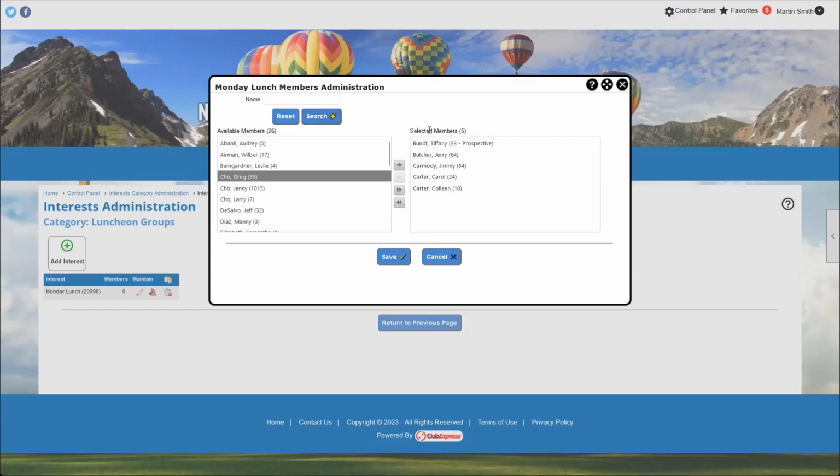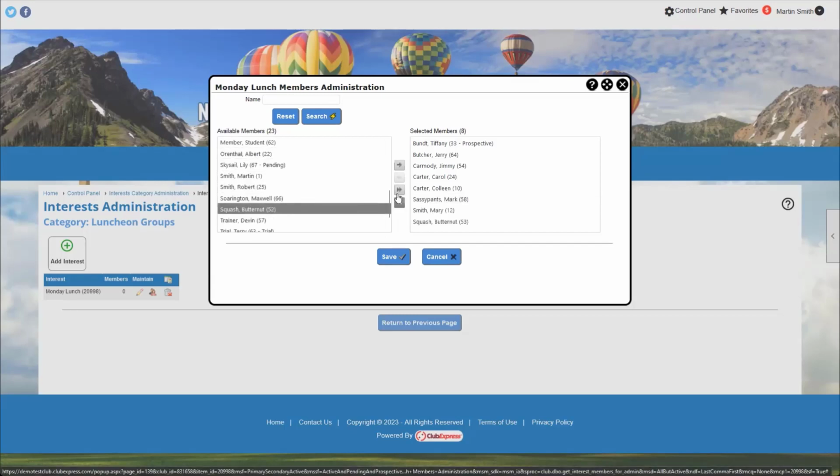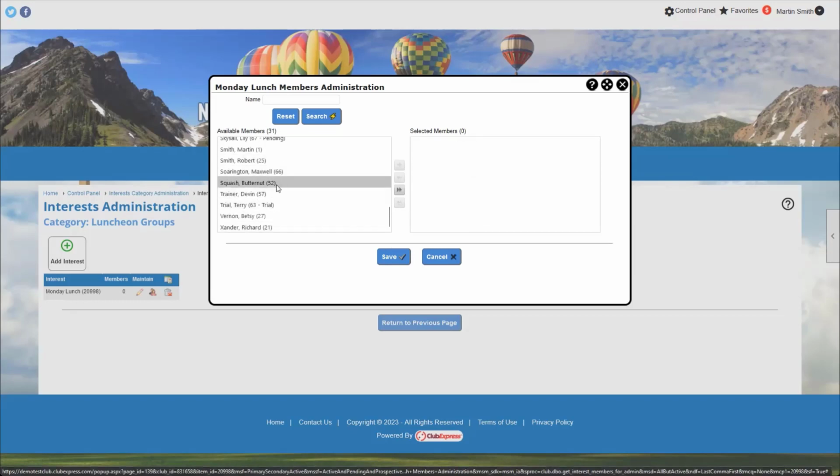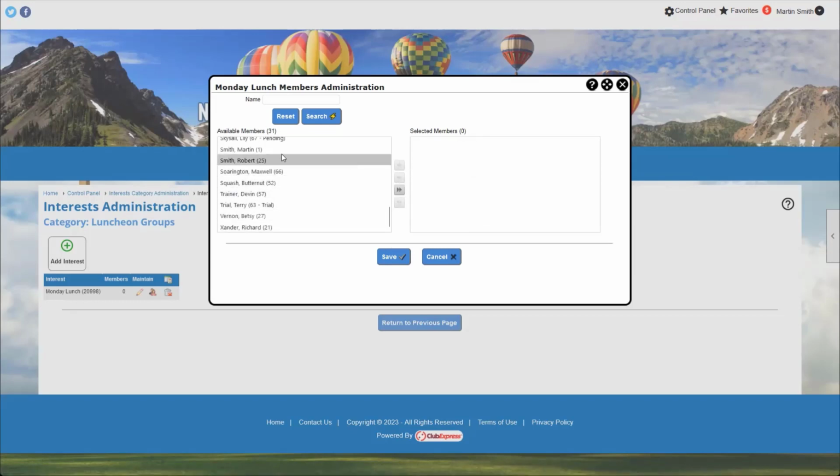So if I have a list of people that all want to be added to a particular interest at the same time, I can add them in a bulk way by selecting them from this list. You can select multiple either by clicking and holding Shift or Control. So I can hold Control and click multiple options if I want to add groups of people, or I can double click on a particular person to add them one at a time. And I can also use these arrows to add people. If I use the double arrows, it adds everyone. If I use the double arrows back, it removes everyone. You've got your little arrow controls that you can add individual people to this interest from here.